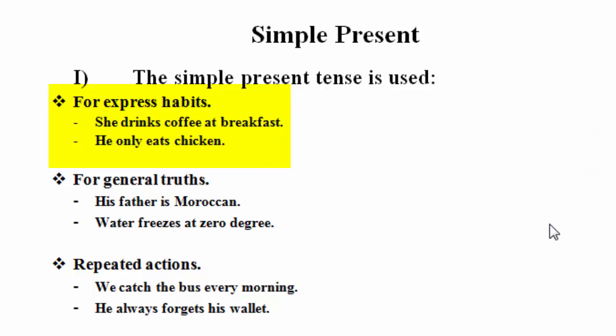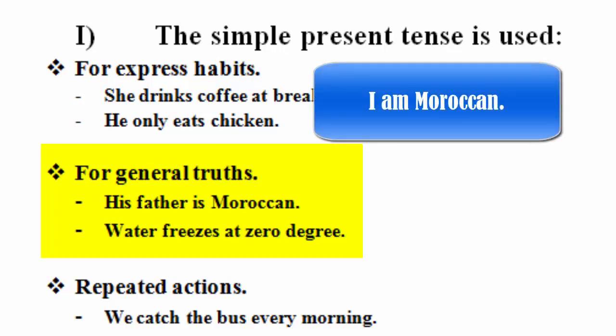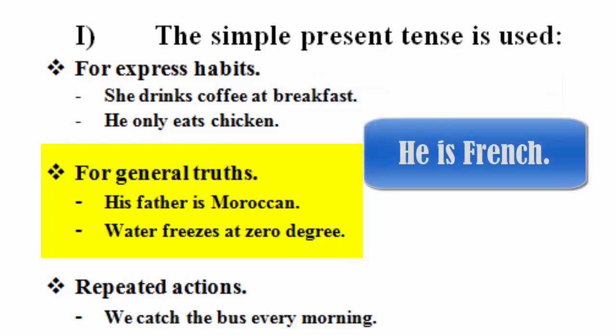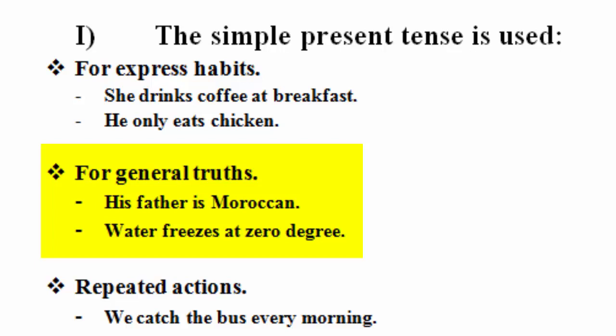Let's move to function number 2, for general truths. His father is Moroccan. I am Moroccan. He is French. She is an English woman. Number 2: water freezes at 0 degrees. This is a general truth. No one can change it.